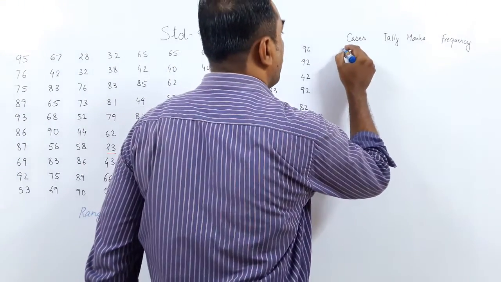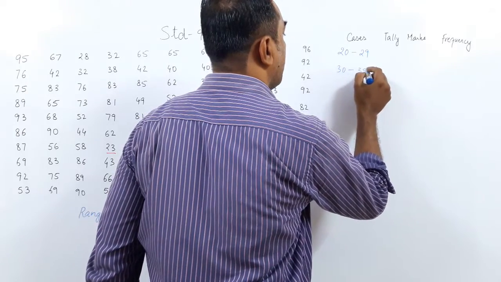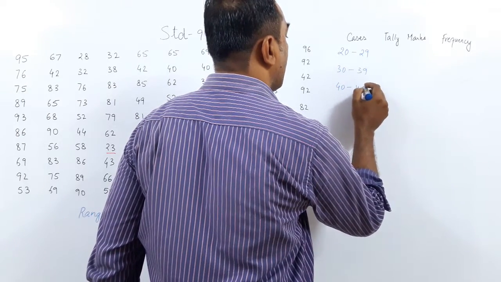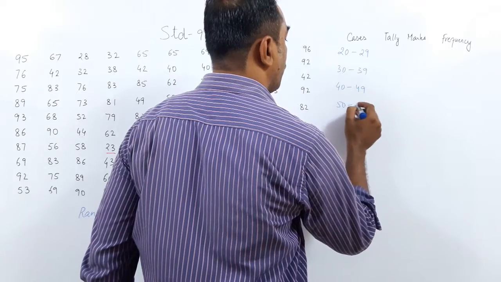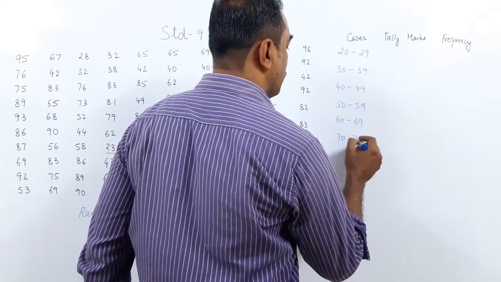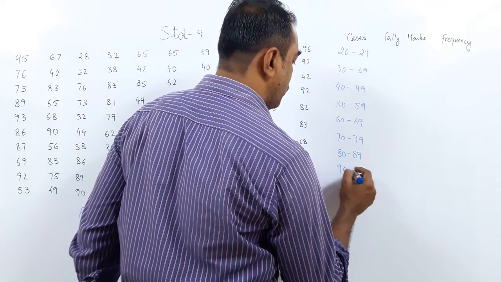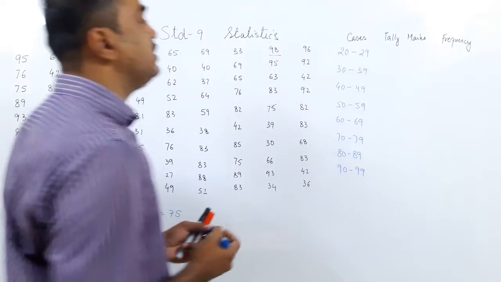So I will go with 20 to 29, 30 to 39, 40 to 49, 50 to 59, 60 to 69, 70 to 79, 80 to 89, and 90 to 99. Now this will become easier for me.